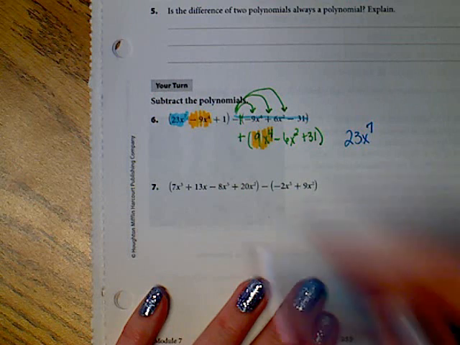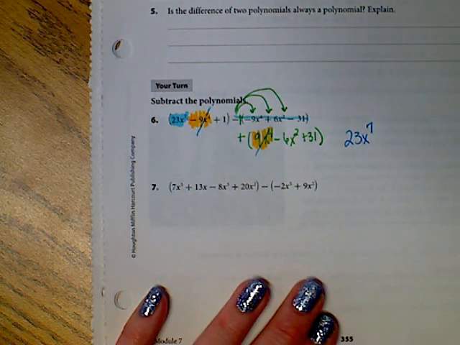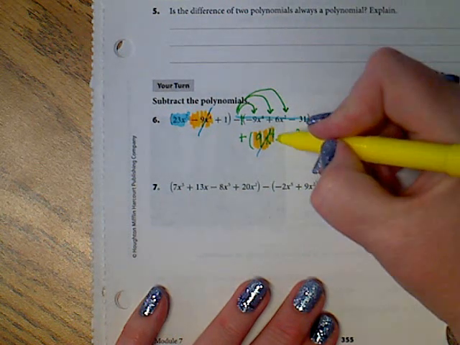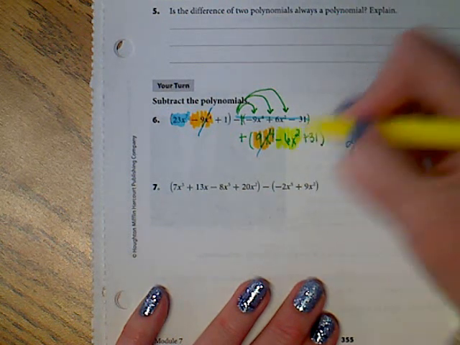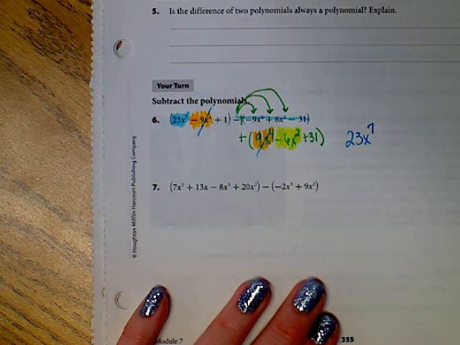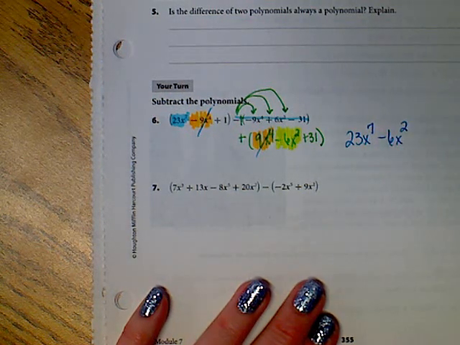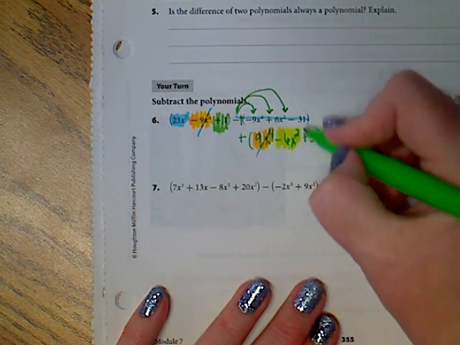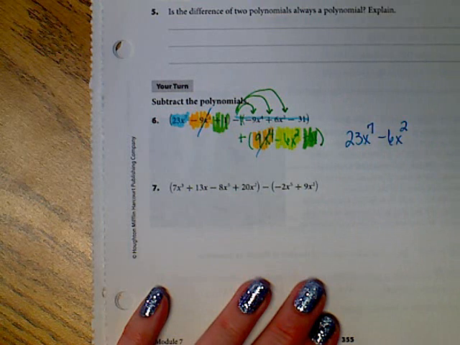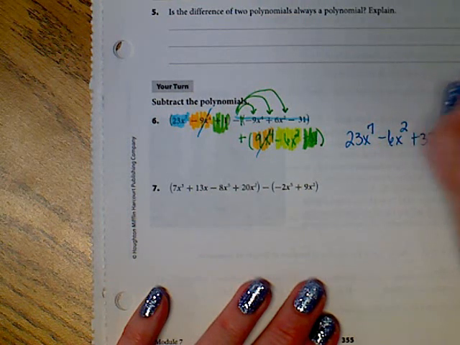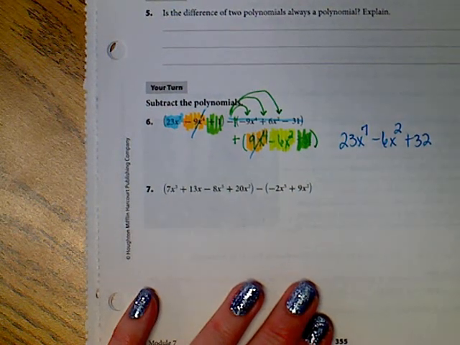Hopefully we understand that's 0, so you cancel those two out. I've got x squared right here, and I don't see any others, so I write it down, negative 6x squared. And last but not least, what's left is 1 plus 31, which is 32. So that is my answer there.